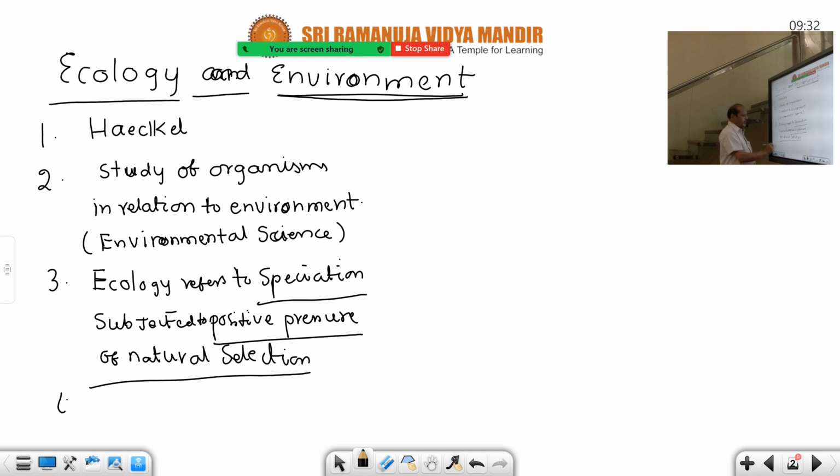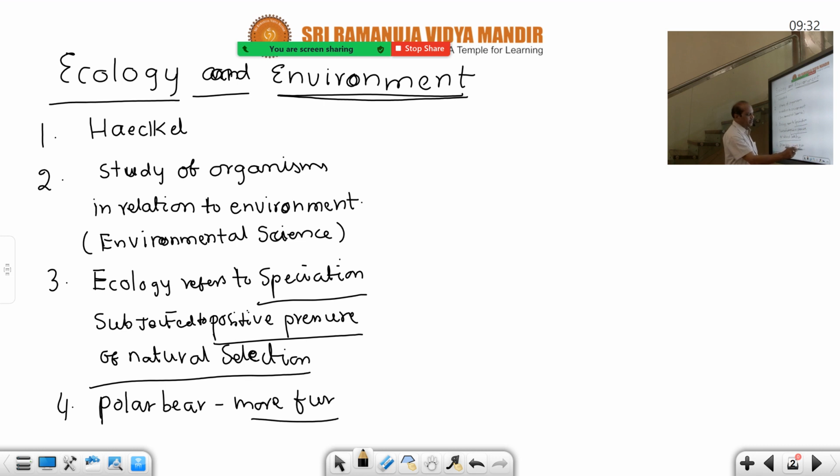For example, for adaptations, I will give you 3 examples here. For adaptations, you see the polar bear. First of all, the polar bear is an Alaskan bear also, from the extreme north, because the North Pole is the Arctic pole. Where the polar bears are, they develop more fur to prevent the loss of heat from the body.